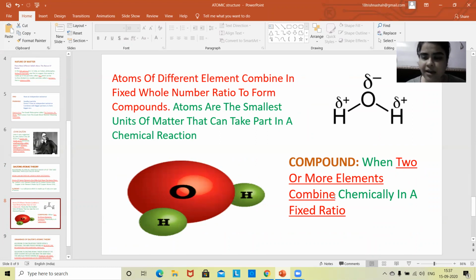It simply means when two or more elements combine chemically in a fixed ratio, it turns out to be a compound. So Dalton also said that atoms of different elements combine to form compounds. They always combine in a fixed whole-number ratio. And he also suggested that atoms are the smallest unit of matter that take part in chemical reactions.